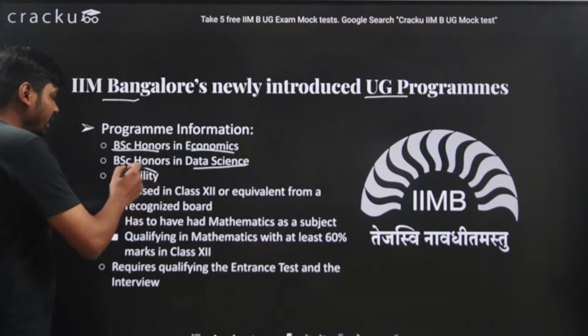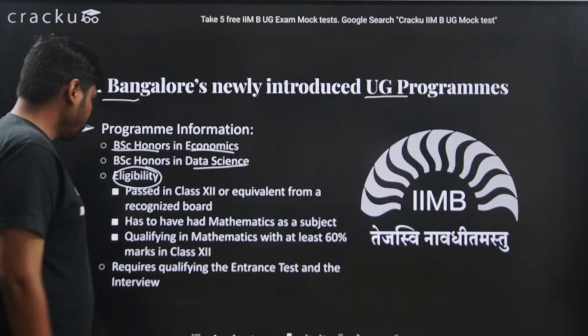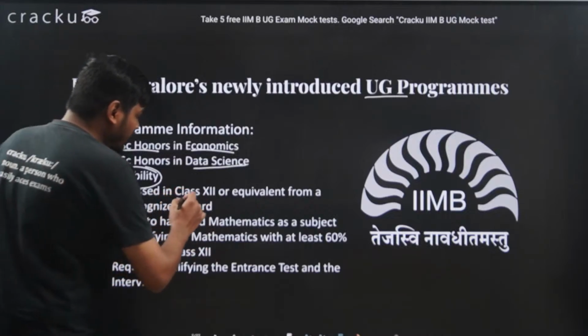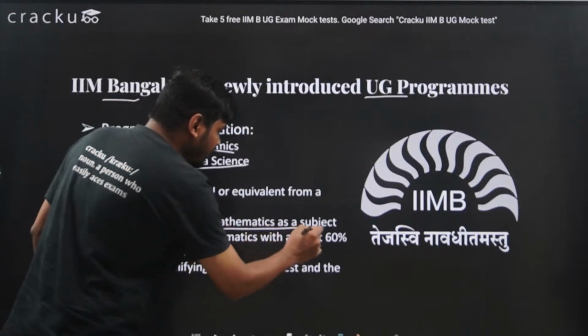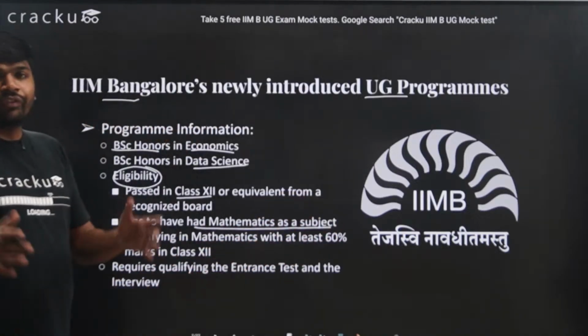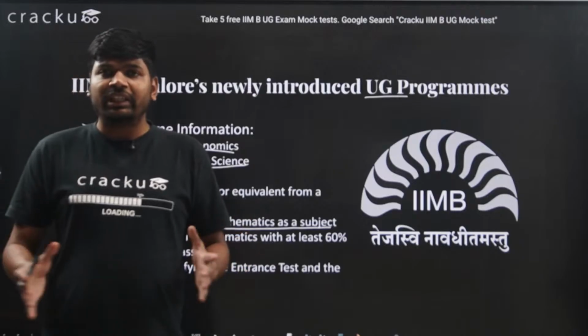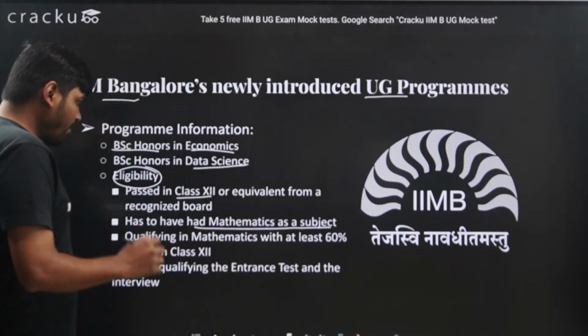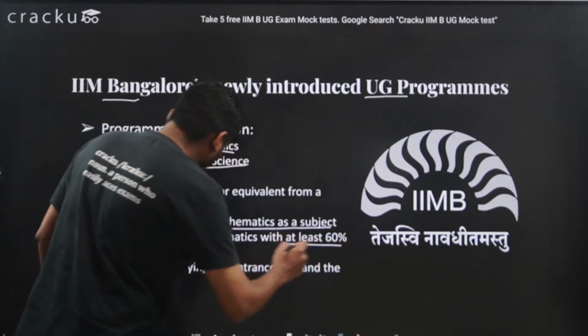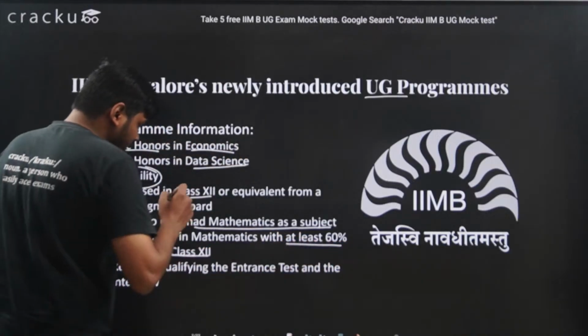The eligibility criteria is that you should have passed the class 12th exam and should have mathematics as a subject. If you don't have mathematics as a subject in class 12th, you are not eligible for the program. Plus you should have at least 60% marks in the class 12th.